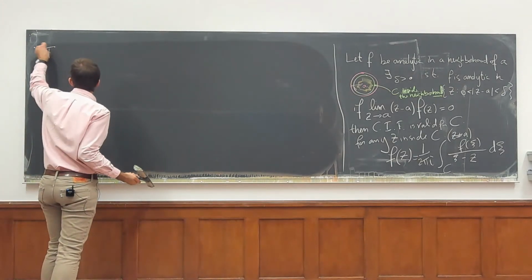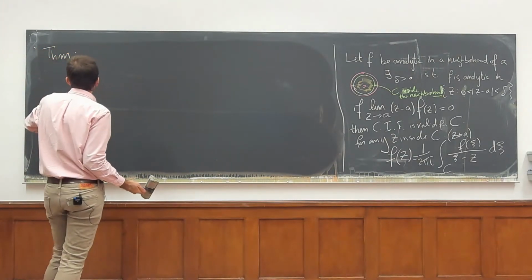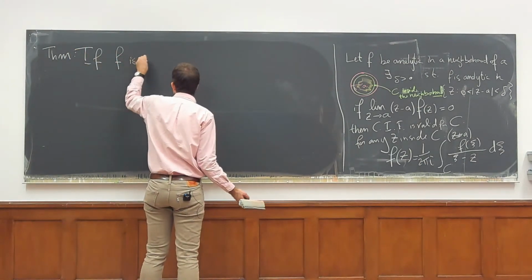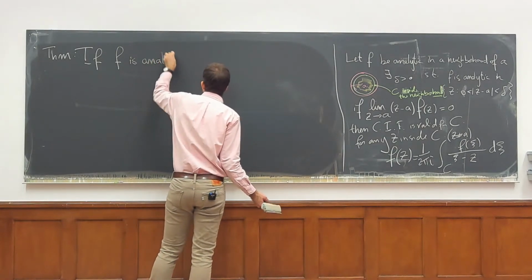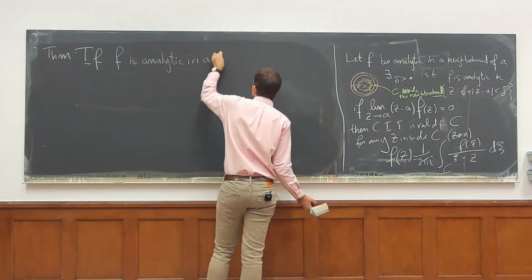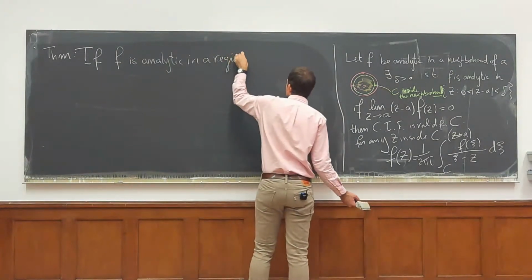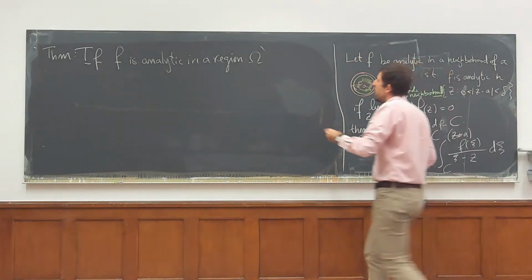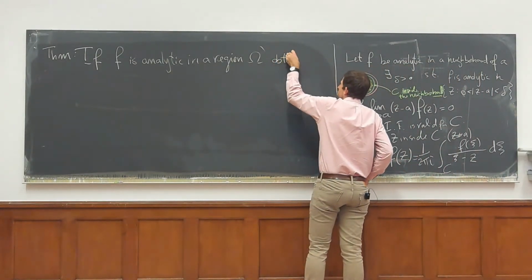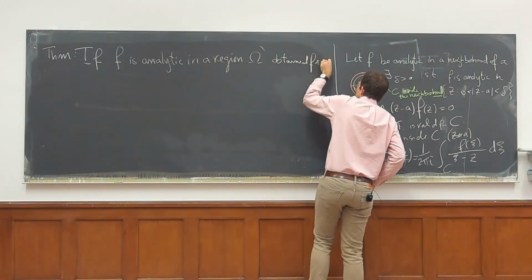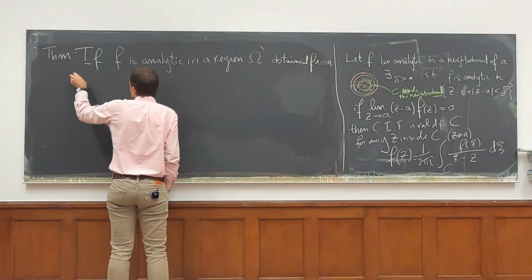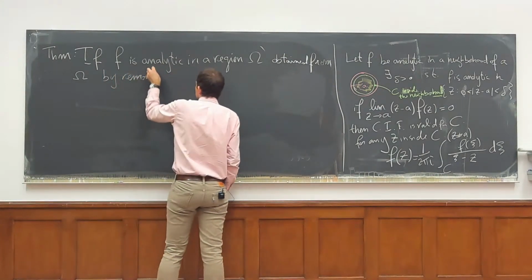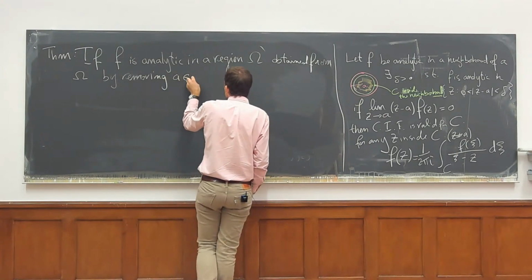Okay, so theorem. If f is analytic in a region omega, and omega prime is obtained from omega by removing a point A in omega.